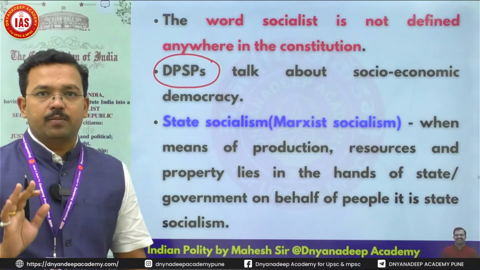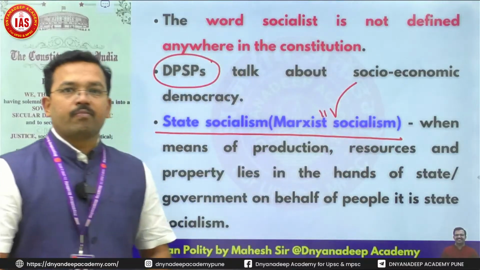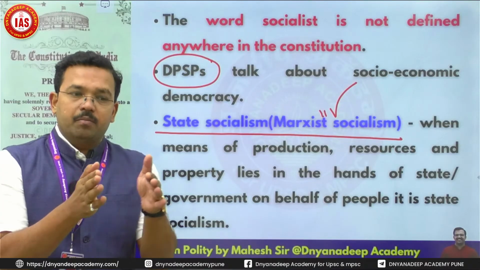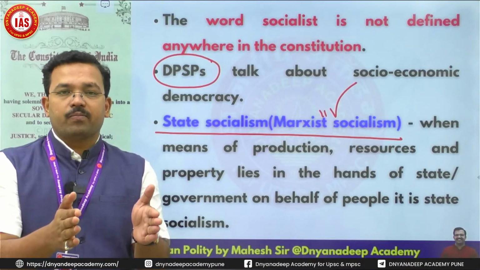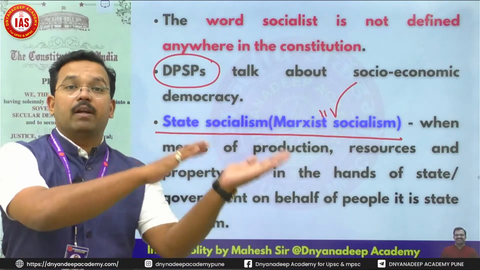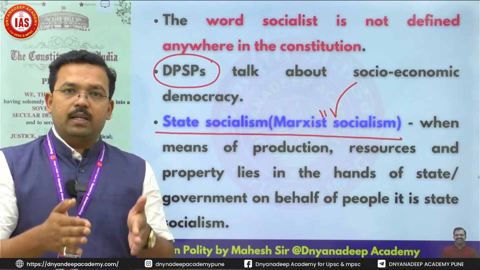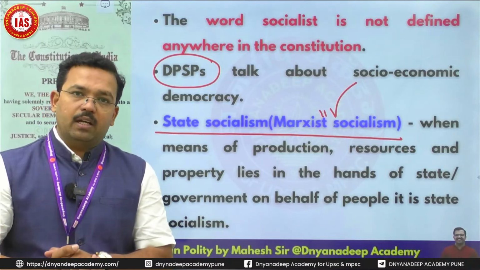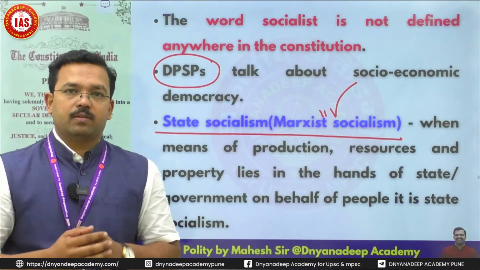Then there are two types of socialism. One is state socialism, which is also known as Marxist socialism. What is state socialism? Means of production should be owned by the people, by society, but on behalf of society, these things should be in the hands of the government. It is known as state socialism. On behalf of the people, these things should be in the hands of the state. It is known as state socialism, like China, Soviet Russia, North Korea, and many other East European nations.